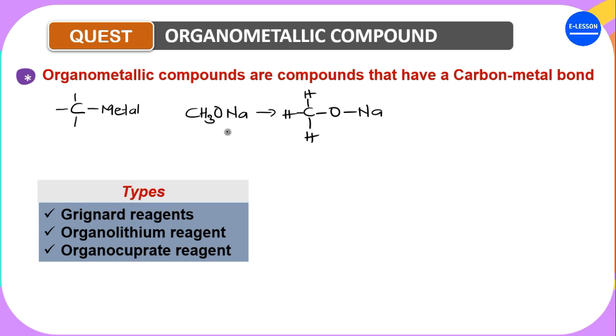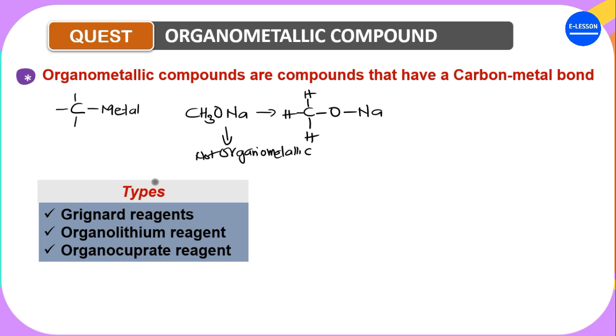So this class of compounds are not organometallic compounds. Are you getting it now? So organometallic compounds are compounds that have a carbon to metal bond.